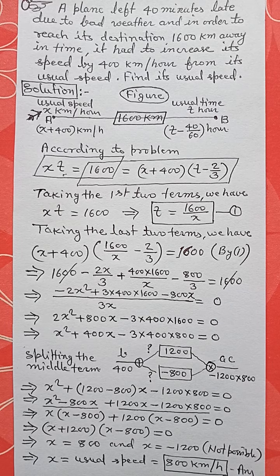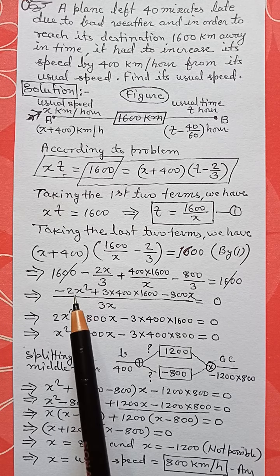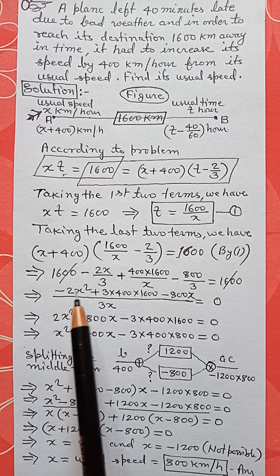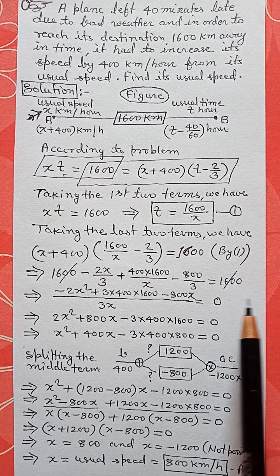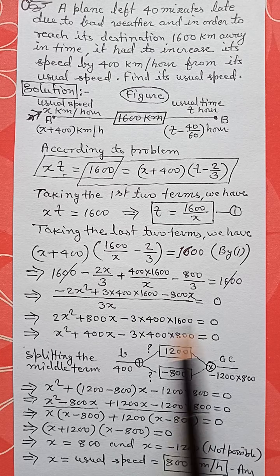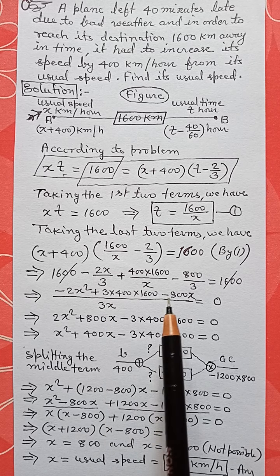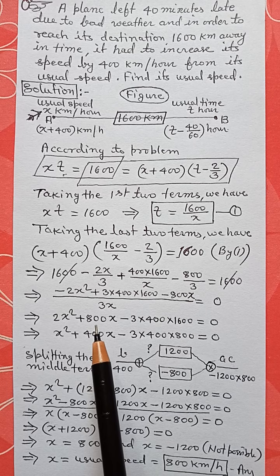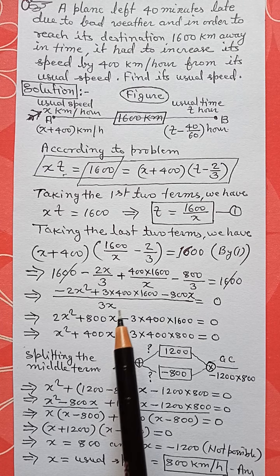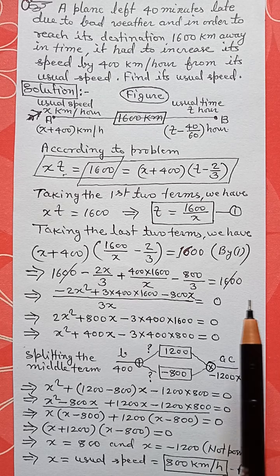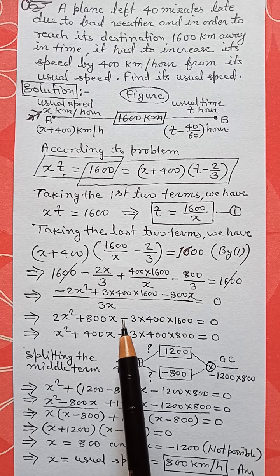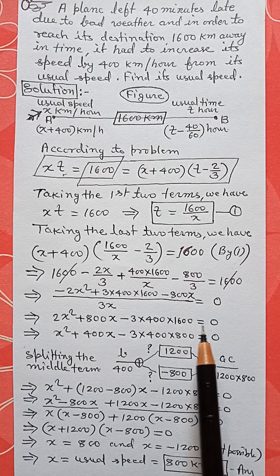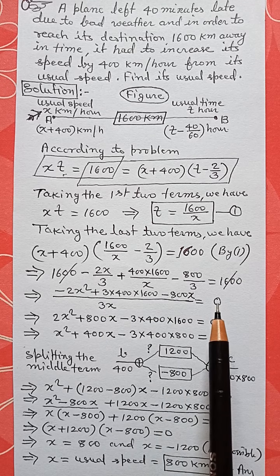Now multiplying it crosswise, we have minus 2x square, and it will go to the right hand side, becoming 2x square. Similarly, minus 800x going to the right hand side will become 800x, and we have minus 3 multiplied by 400 multiplied by 1600 is equal to 0.